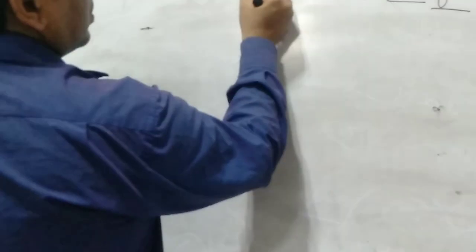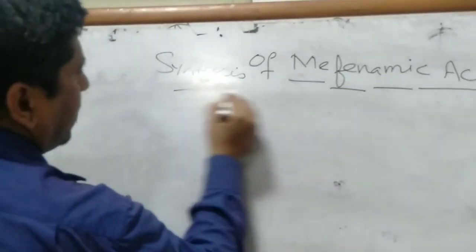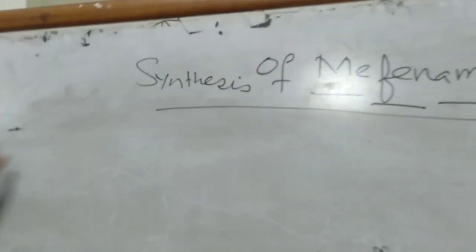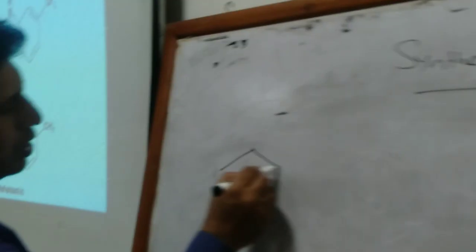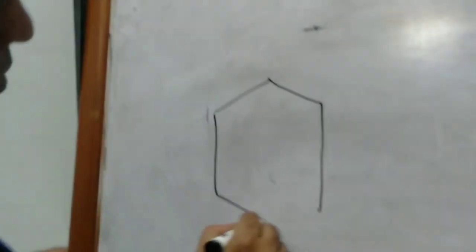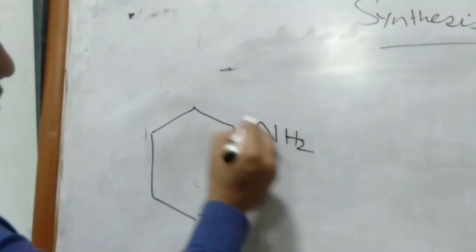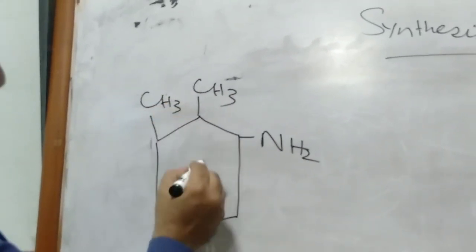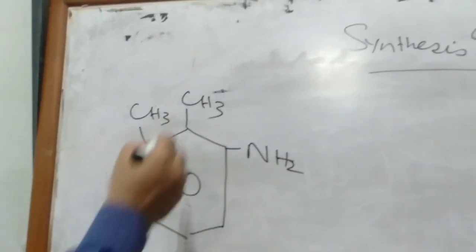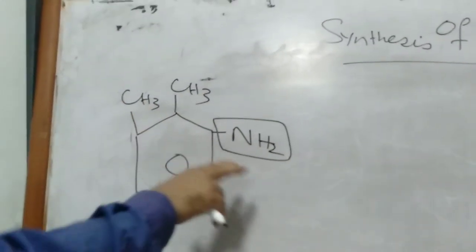Synthesis of mefenamic acid. Mefenamic acid can be synthesized by reacting aminoxylene or dimethyl aminobenzene, that is NH2 amino group and CH3. When two CH3 groups are present in the benzene ring, that is called xylene. So that is aminoxylene or dimethyl aminobenzene.